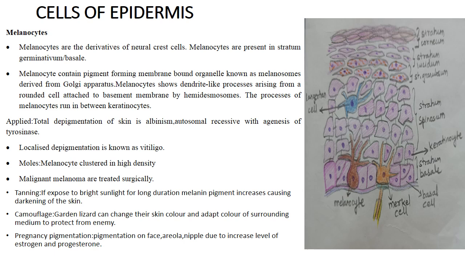Then we commonly use the term tanning. So if there is exposure to the UV rays or bright sunlight for longer duration, the synthesis of melanin pigment increases and it causes darkening of the skin. It is known as tanning.